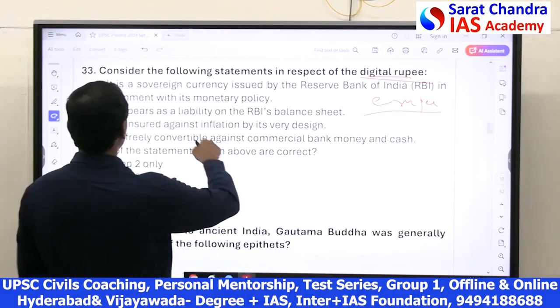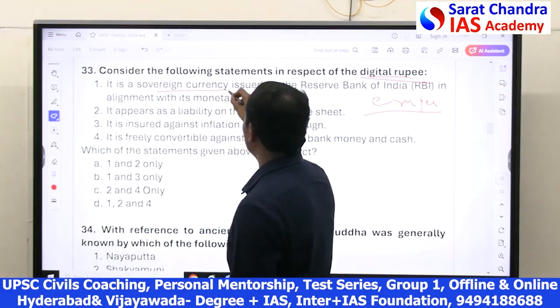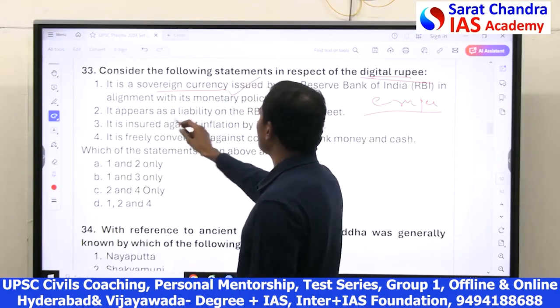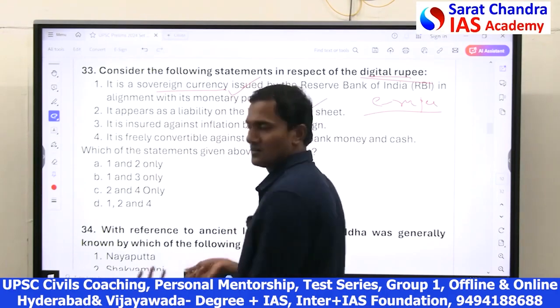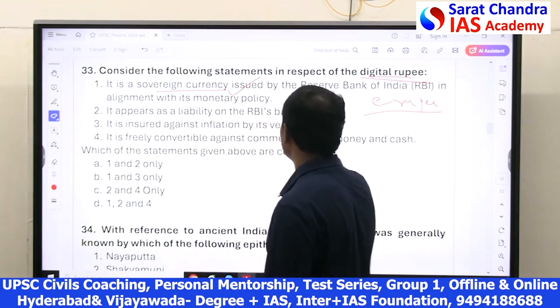Now, regarding the digital rupee, it is a sovereign currency issued by RBI, which is true. Just like currency, it is true. It appears as a liability on RBI's balance sheet, correct? Not only the digital rupee, currency also appears as a liability on the balance sheet.